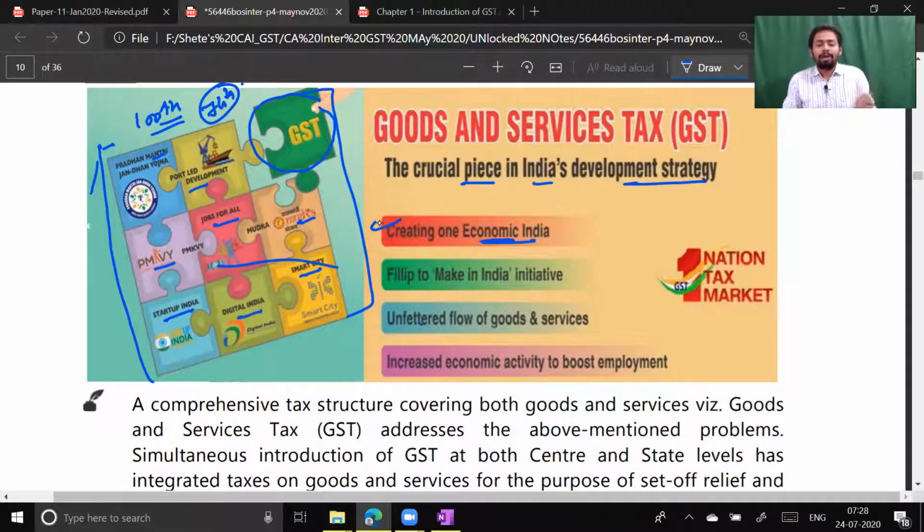People used to travel. But now, is there any point of traveling? The answer is no, because in Gujarat and in Maharashtra, the rate on garments would remain the same, because the CGST Act will try to control or influence the SGST Act. And therefore, truly now we are having one economic India. So far as the economy is concerned, now India is one market.